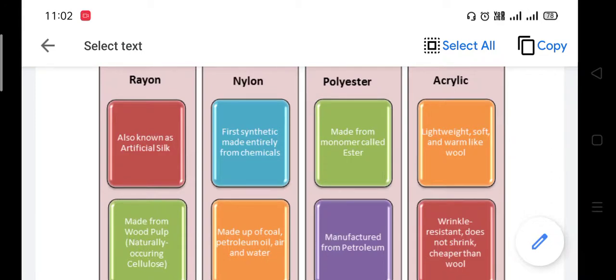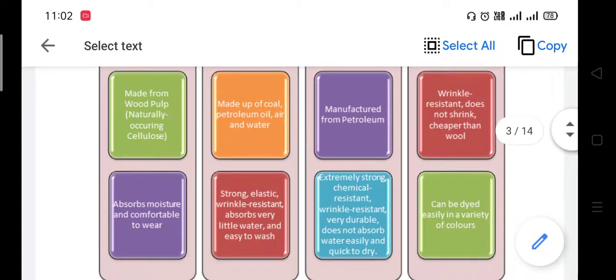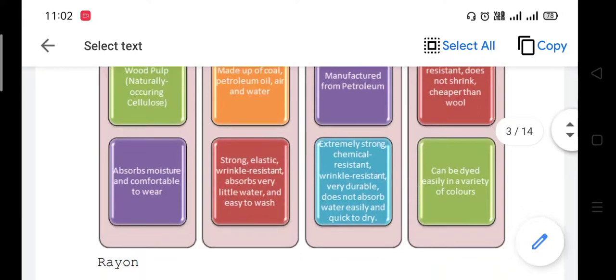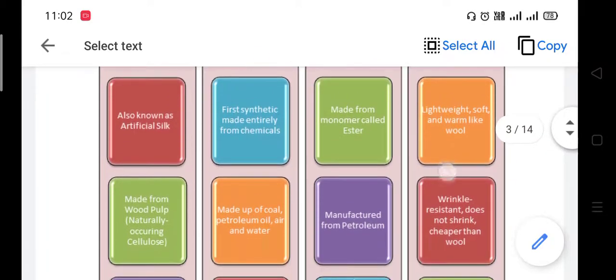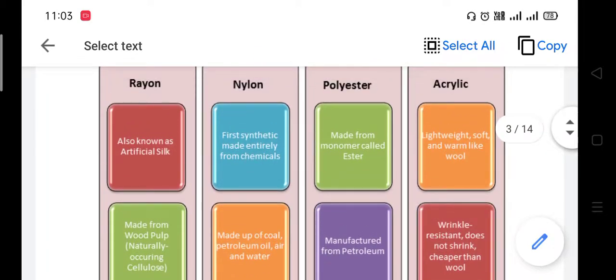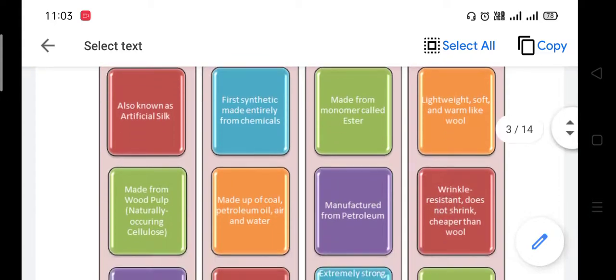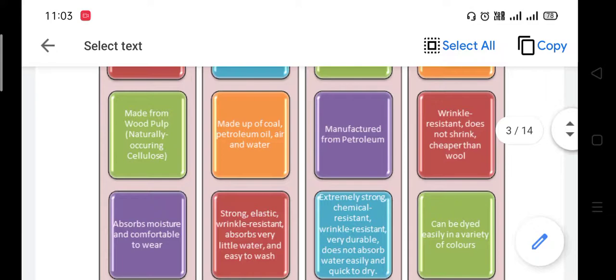Polyester is made from monomers called esters, manufactured from petroleum. It is extremely strong, chemical resistant, wrinkle resistant, very durable, does not absorb water easily and is quick to dry. And acrylic is lightweight, soft and warm like wool, wrinkle resistant, does not shrink, is cheaper than wool, and can be dyed easily in a variety of colors.